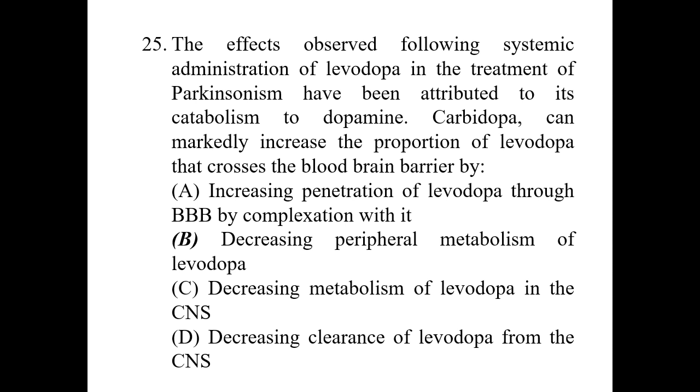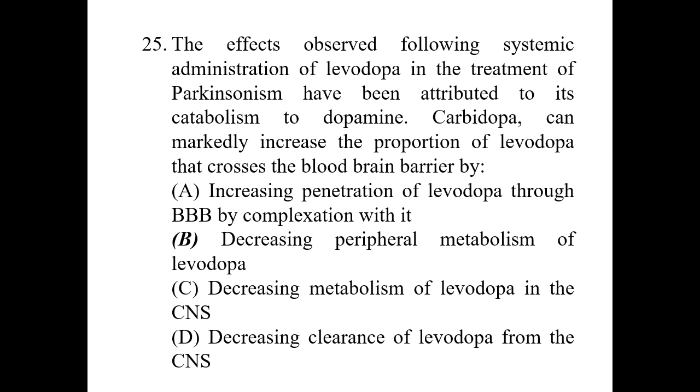what happens when levodopa is given in the treatment of Parkinsonism, then peripherally the decarboxylase enzyme present in the peripheral system can decarboxylate levodopa, and it will be metabolized.